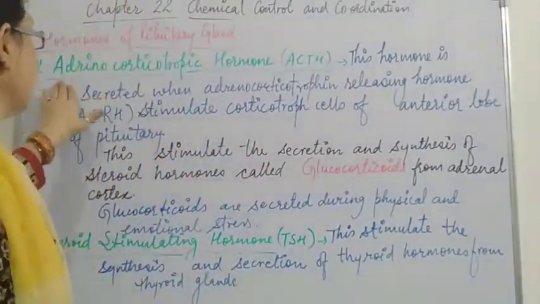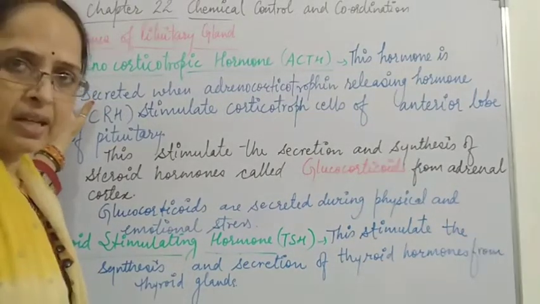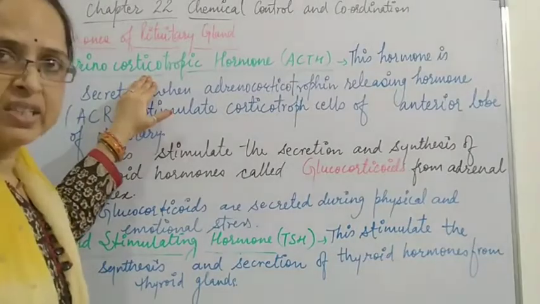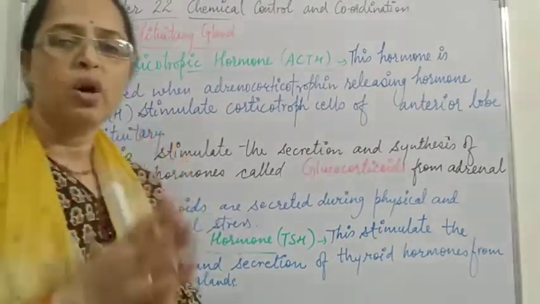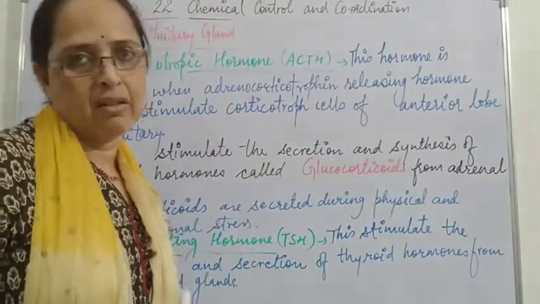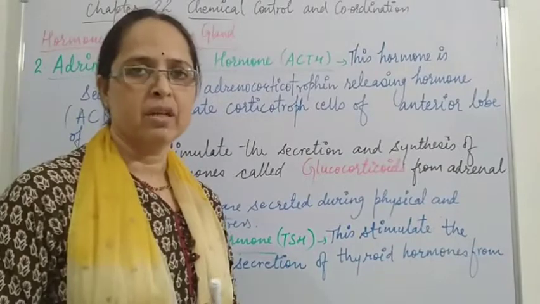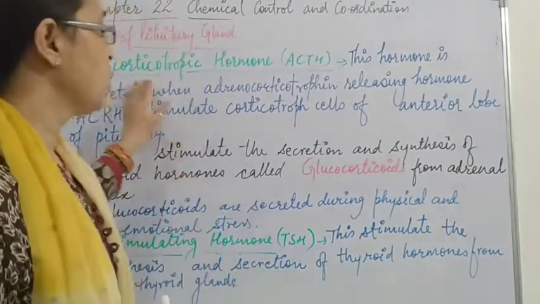As the name says, adreno means it acts on the adrenal gland, and cortico is for the cortex region. So this hormone acts on the cortex region of the adrenal gland and helps in the secretion of steroids called glucocorticoids.